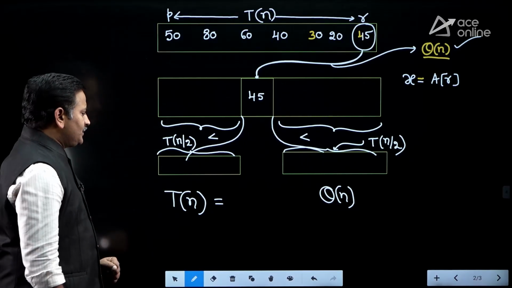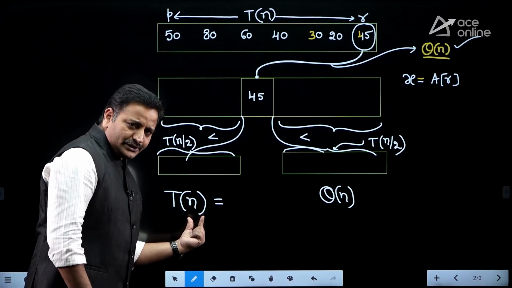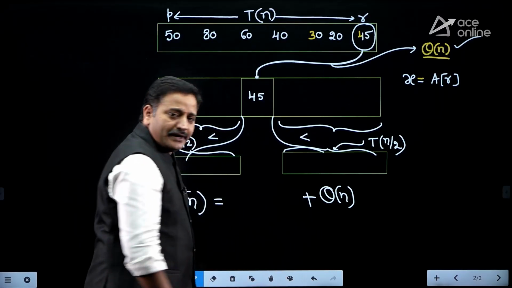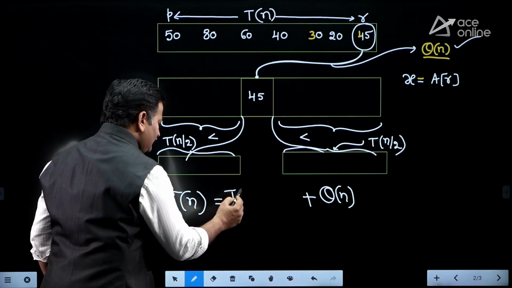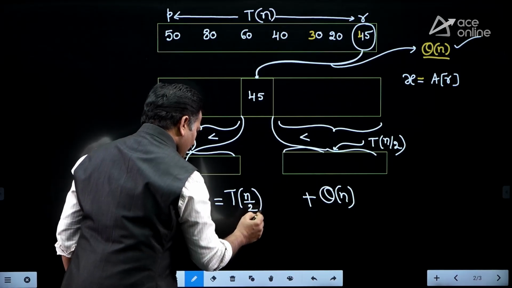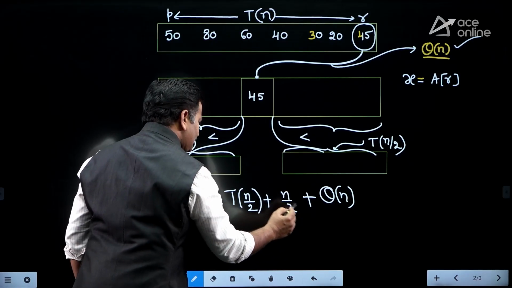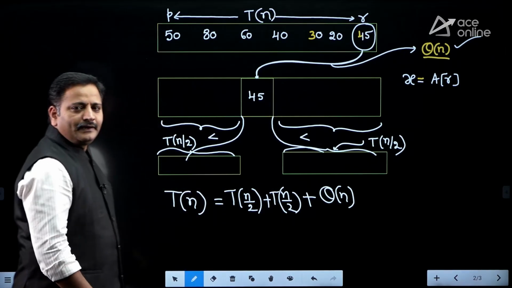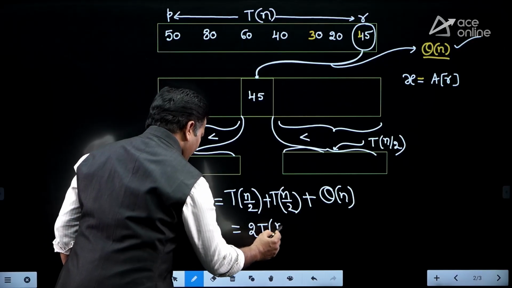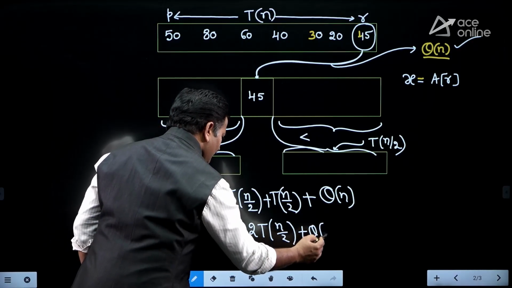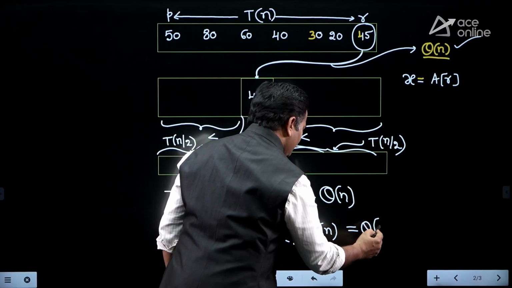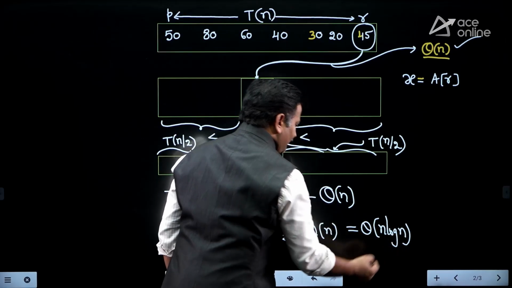Therefore, the total time complexity is the time required for sorting n elements, T of n. After placing the pivot element with theta of n time, that array has been divided into 2 equal parts, where the left part contains n by 2 elements, that's why it is taking T of n by 2. And the right part contains n by 2 elements, that's why it is taking again T of n by 2. Right, friends? So if you solve this equation, 2 times T of n by 2 plus theta of n, you can apply master theorem. You will get time complexity theta of n log n.